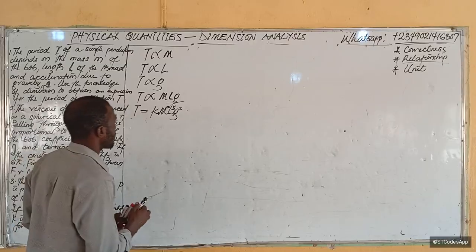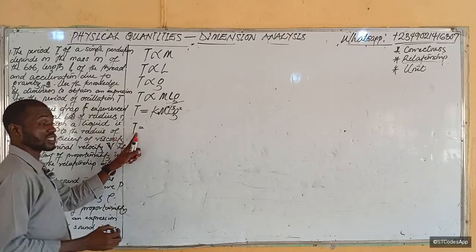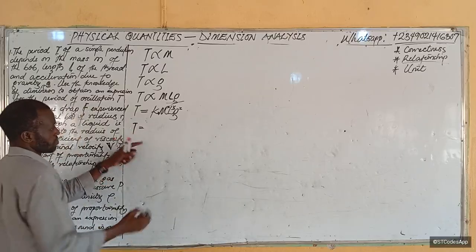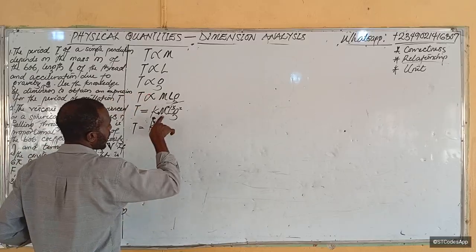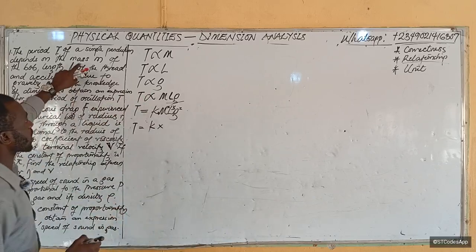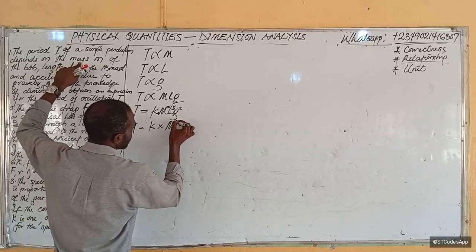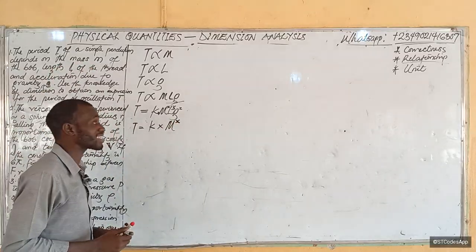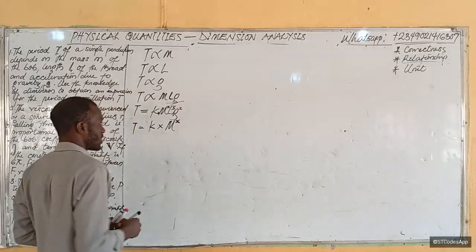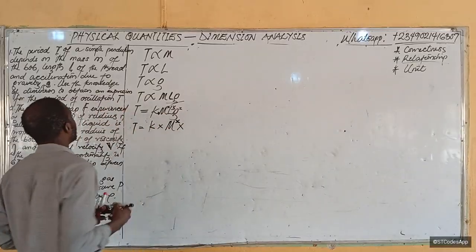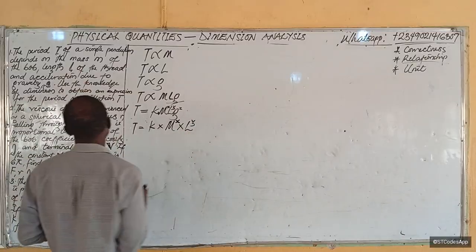Now, here we can therefore say that T will be equal to, now, what is period? T is period, right? Equal to our constant, which is not changing, times m, which is mass according to this question, so we'll leave it as m raised to power x. What I'm trying to do now is express these in terms of M, L, T. Multiplied by l, length, which is not changing also, raised to power y.